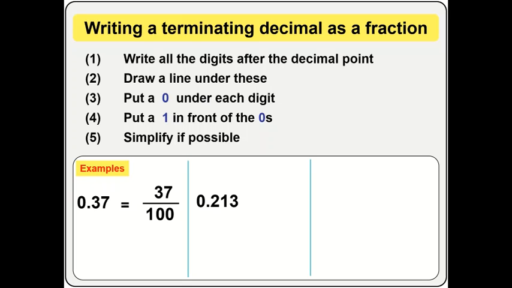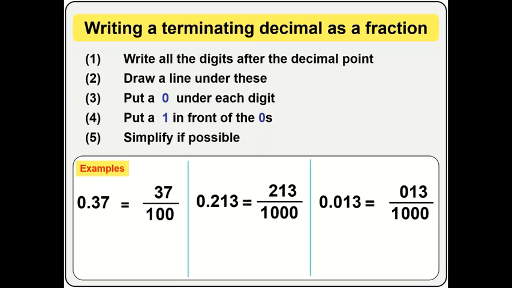Now let's look at the next one. 0.213. The same thing. Write 213 out. Put zeros under each of the digits. Add 1 to the front. And so you have 0.213 given as 213 over 1000. Okay, let's check the next example. 0.013. Go ahead, write 0.013 out. Write zeros under, and you have 013 over 1000, which is finally 13 over 1000. Okay.